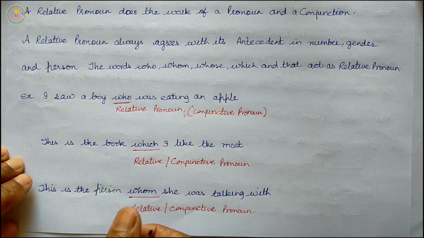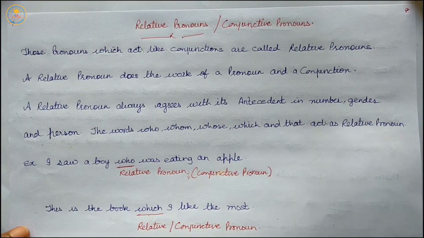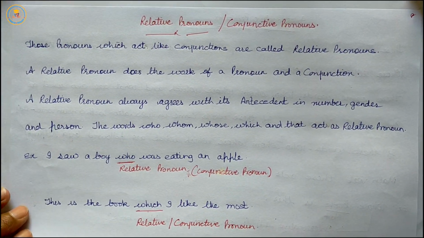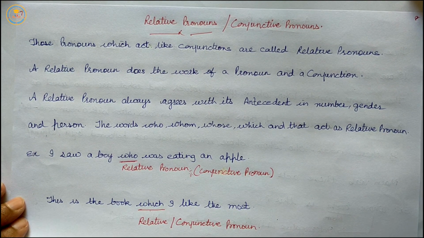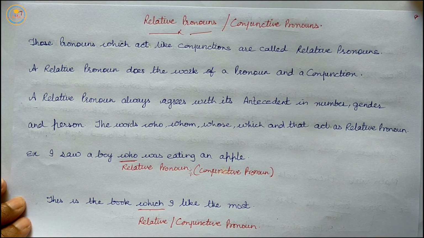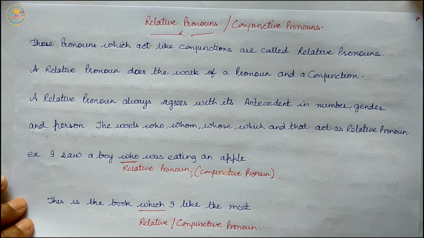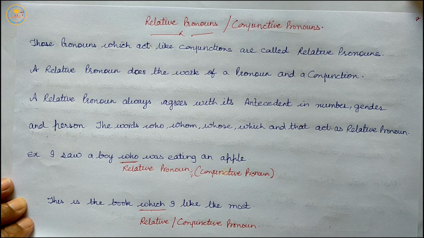So, relative pronouns are those pronouns which act like conjunctions, and a relative pronoun does the work of a pronoun and conjunction. A relative pronoun always agrees with its antecedent in number, gender, and person.